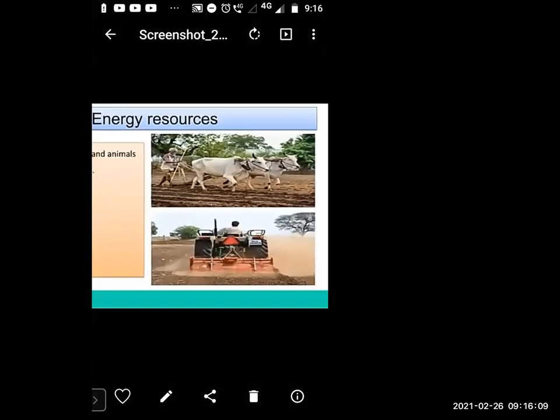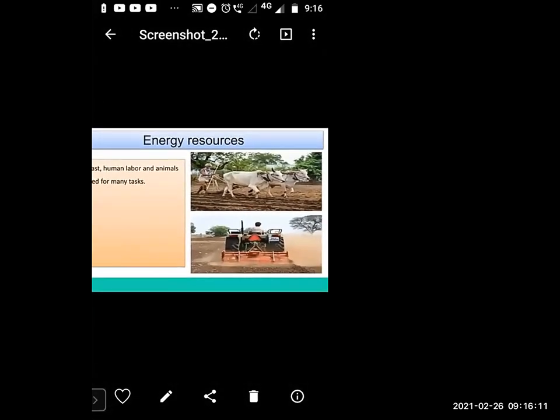Okay. Now see here, what is the man doing? There is a farmer working in his field. He is plowing the farm.